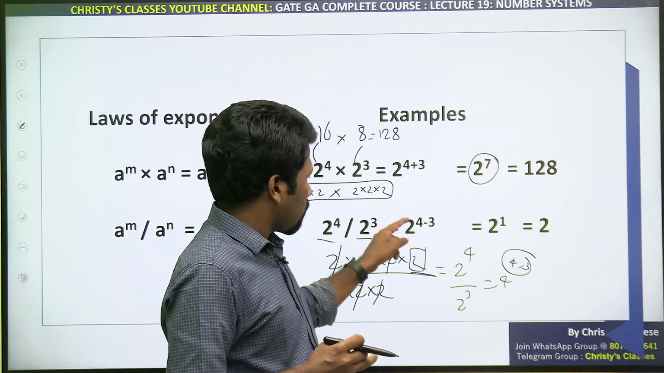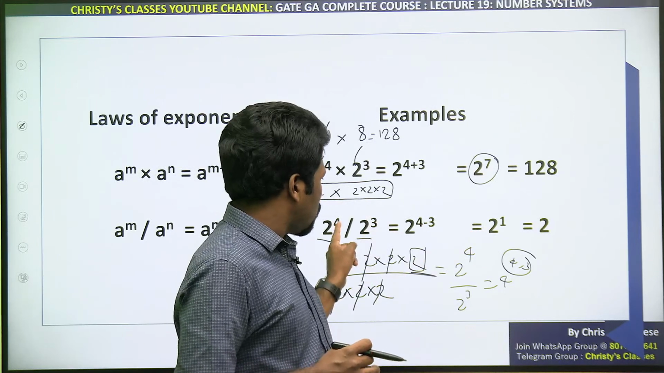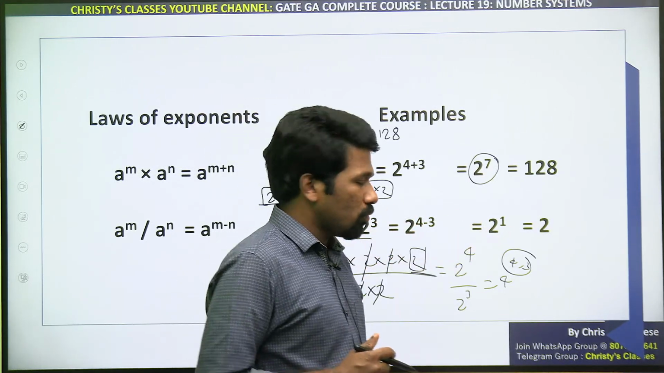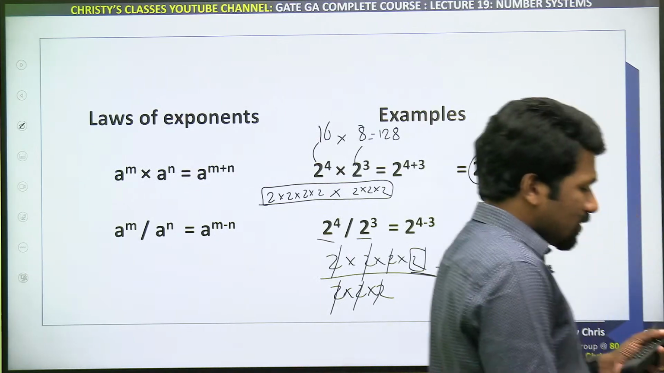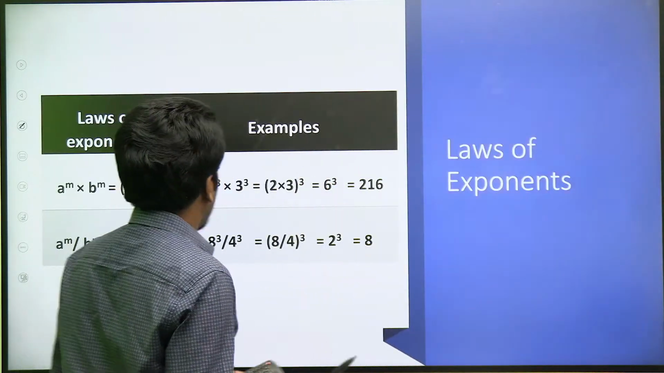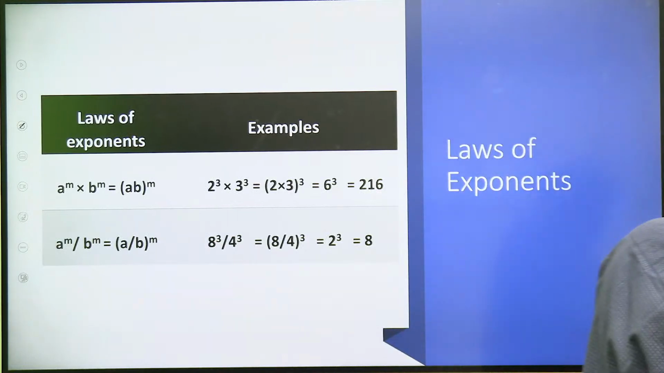So 2 raised to 4 minus 3, 2 raised to 1, 2 will be the answer. I hope all of you are getting it. So if bases are same, that is what is happening. If powers are same, what will happen? Go through this. I will just come in 30 seconds. Go through this super fast.